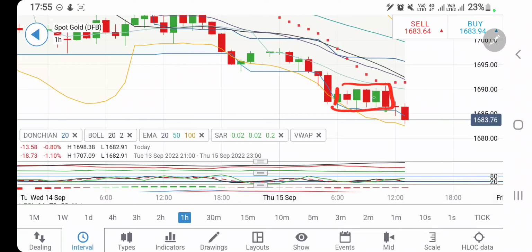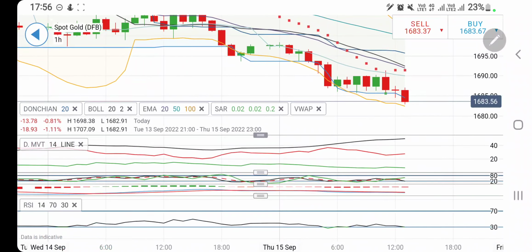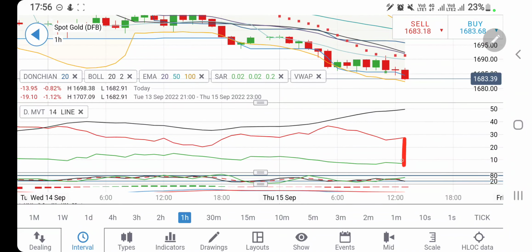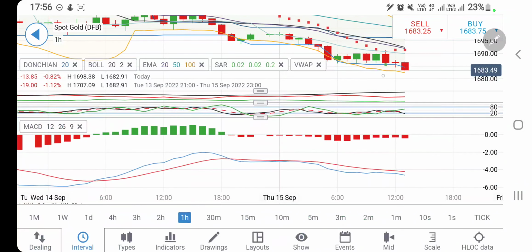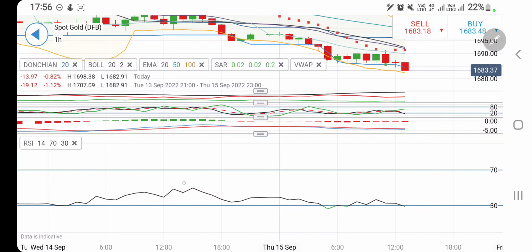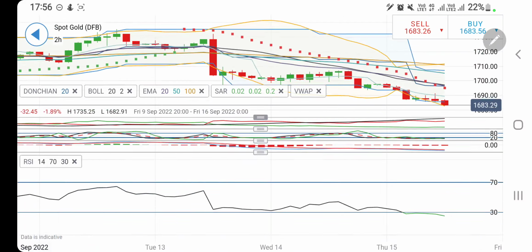of this consolidation zone on the hourly chart, and this is a breakout candle. Only reversal confirmation above 1690, that is the level beyond which you can go long. Till the time it trades below 1690, don't think of going long. Right now it is trading at the bottom of the Bollinger Bands here at 1682. It may provide a little support. Directional movement is bearish. Stochastic is again entering the oversold zone. MACD is bearish and divergent. RSI is again entering the oversold zone.